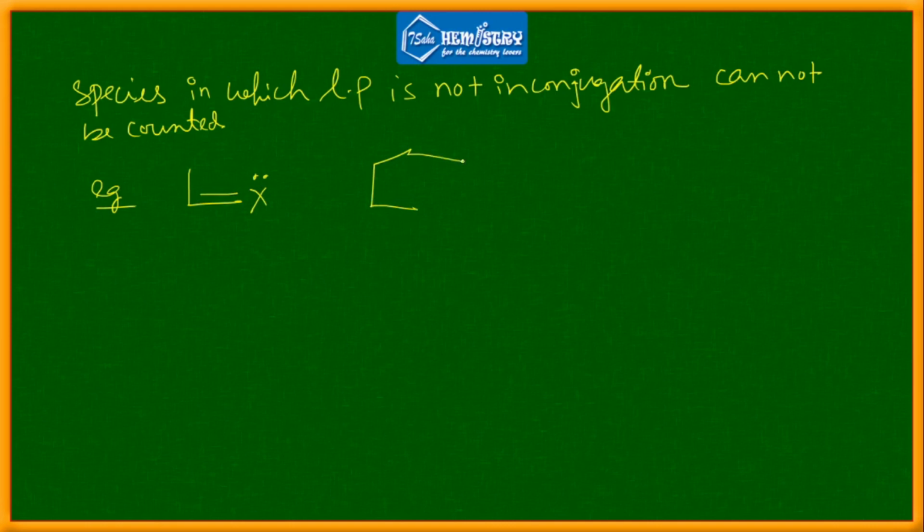Suppose you have a pyridine in which you have a lone pair right like this, you should not count this lone pair whenever you count the pi electrons. Why? Because this lone pair is present in an sp2 orbital, and because of this it will not take part in resonance. That is the reason, right?